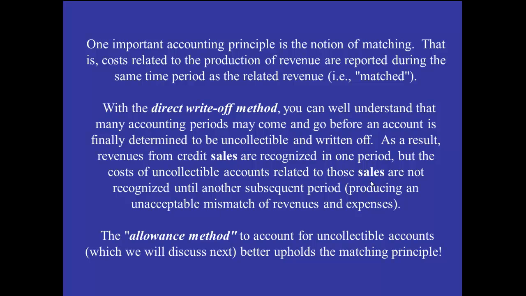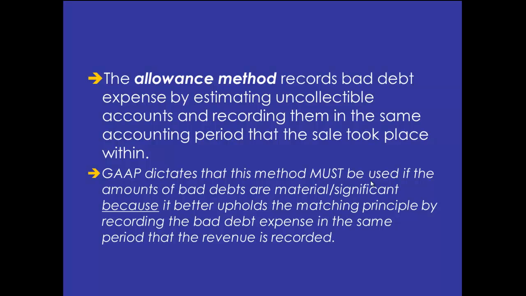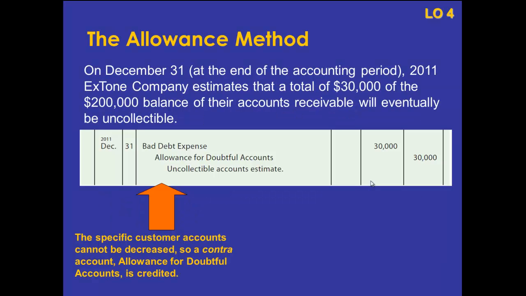As a result, generally accepted accounting principles does not allow companies to use the direct write-off method if the amount of receivables is significant, aka material. So the allowance method is what has to be used if there are significant amounts of accounts receivables. With the allowance method, an entry is made at the end of an accounting period, the same accounting period that the sales were recorded in, to estimate the amount that is going to be uncollectible.